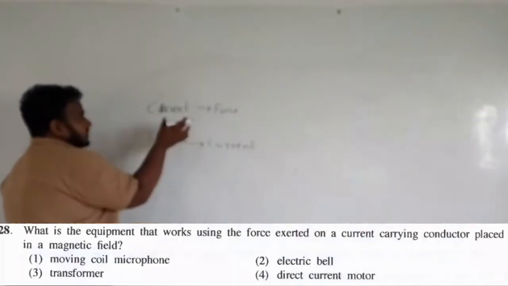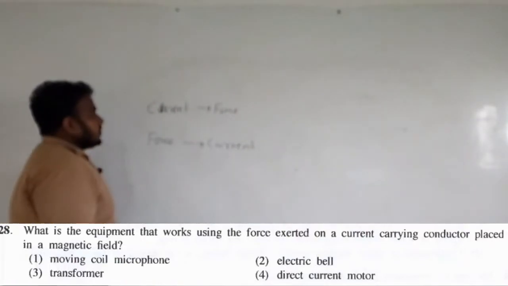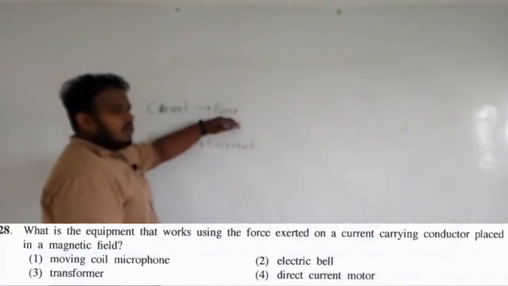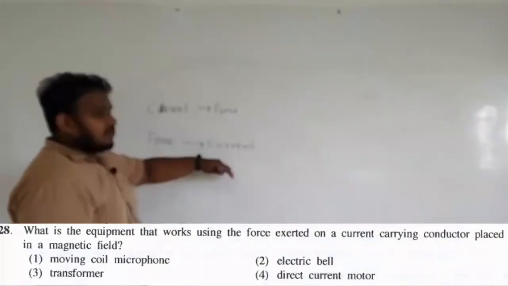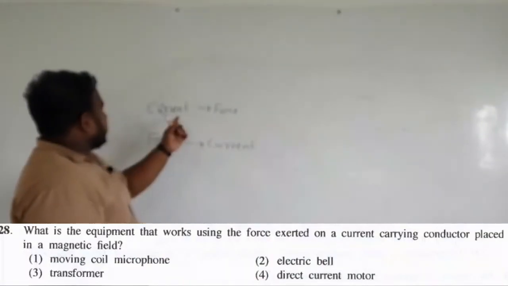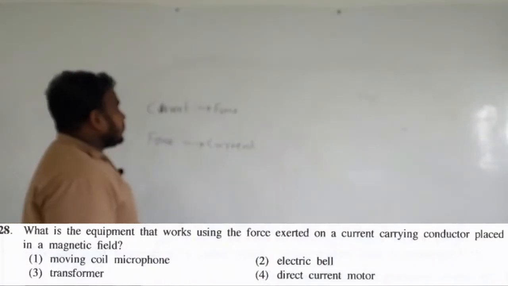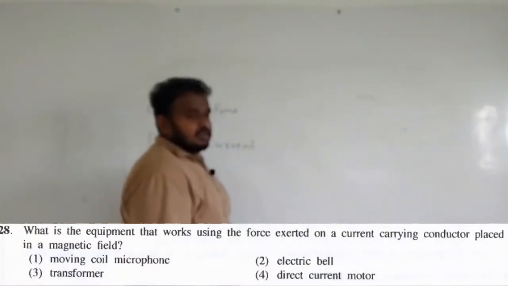So there are two ideas, from current to force and force to current. Force to current is electromagnetic induction, and current to force results from electromagnetism.